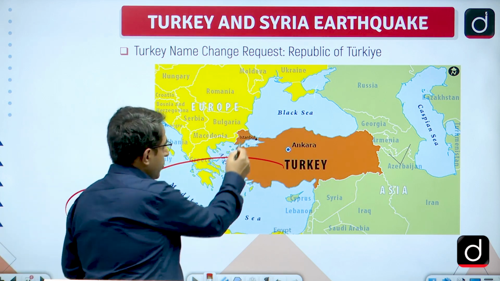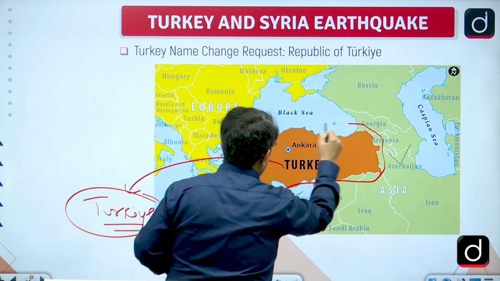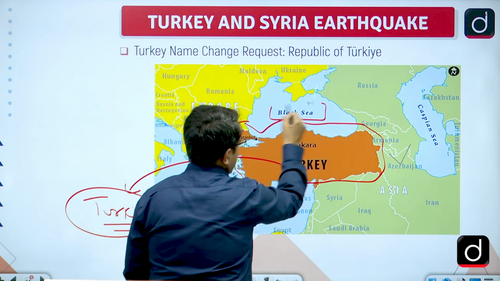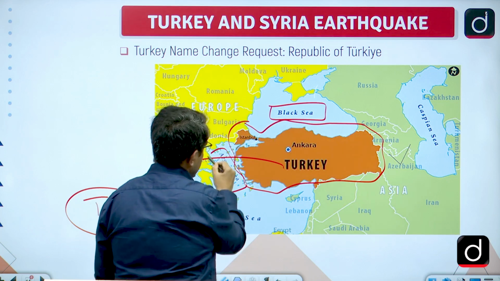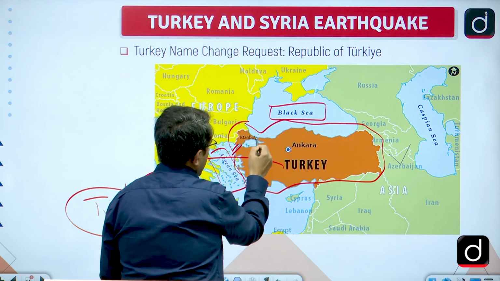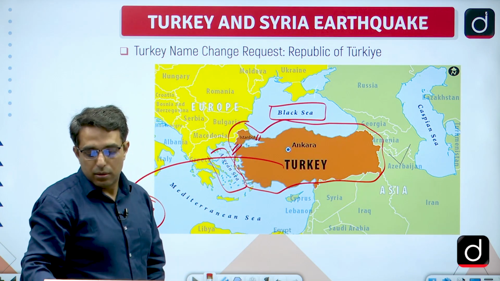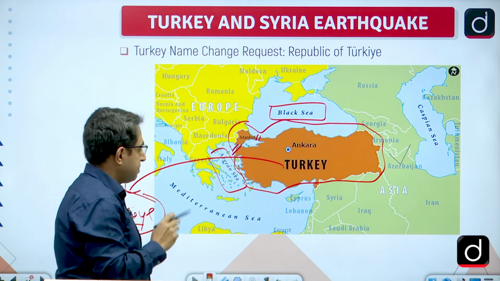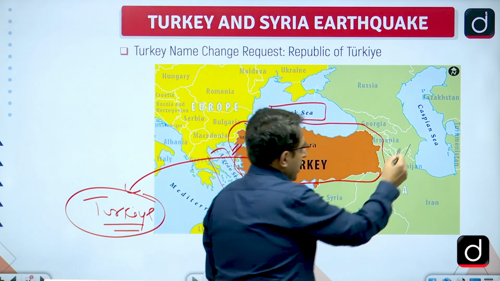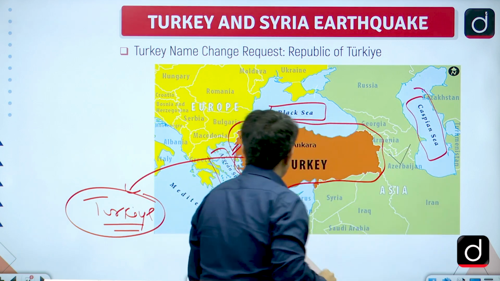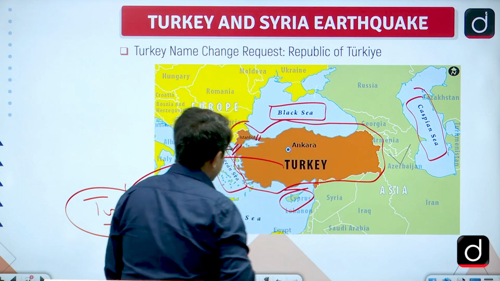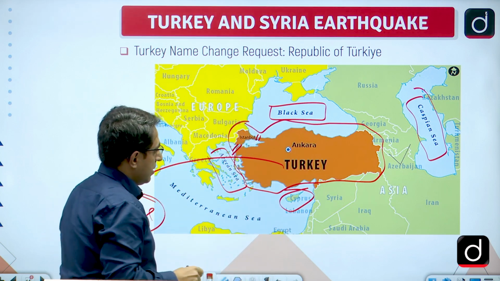So, Turkey becomes important, and we need to know its location, the Anatolian region. Here we can see the important water bodies also, Black Sea, Aegean Sea, and here we have the important straits as well. Here we have the Caspian Sea also. Then we have Cyprus, Syria.